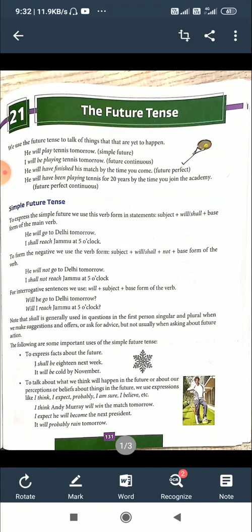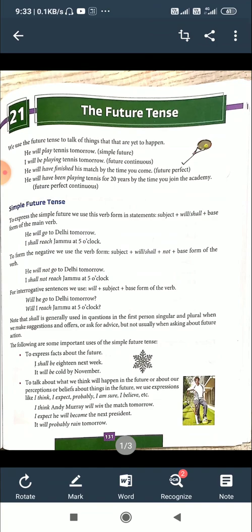To assert facts about the future. I shall be 18 next week. So it is a fact that is going to happen in the future. It will be cold by November.